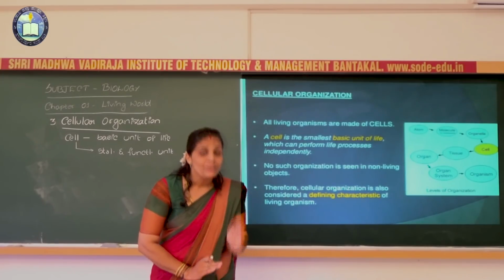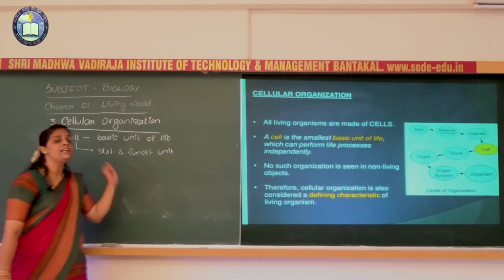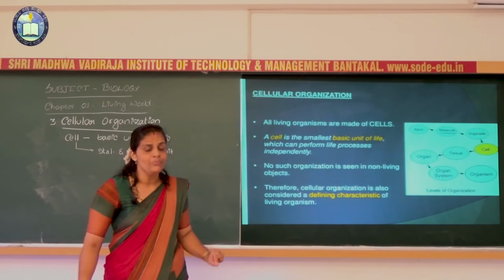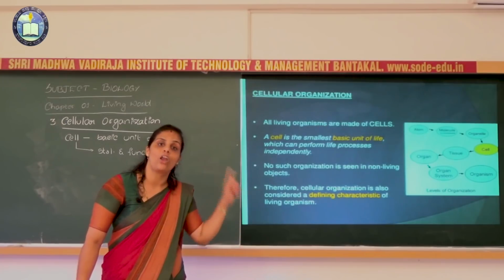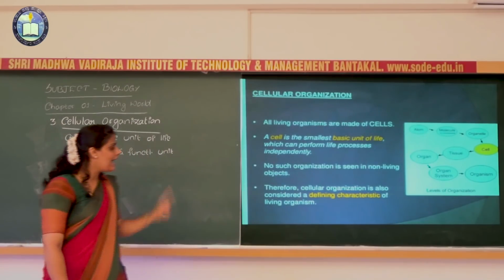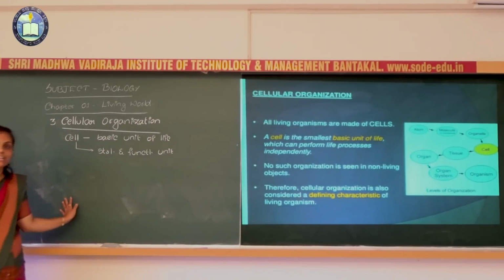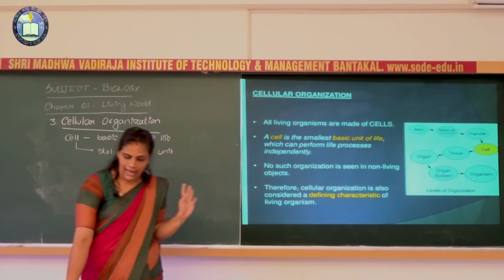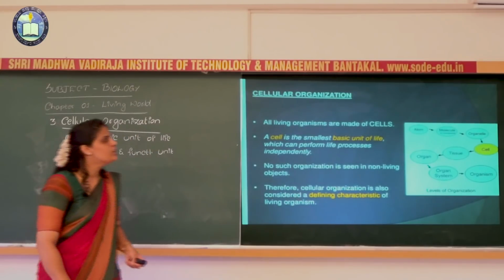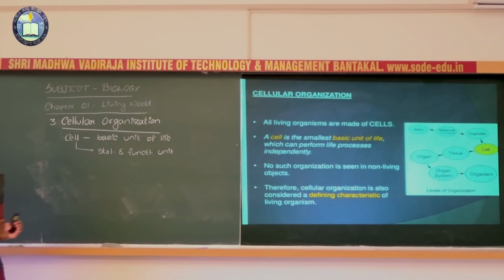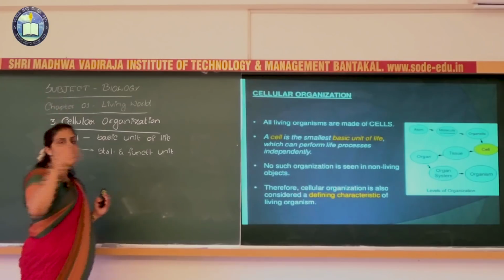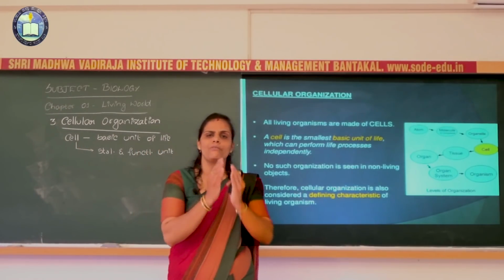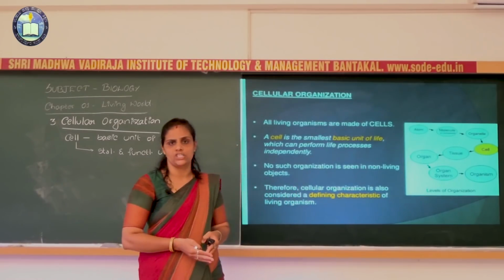Is it clear? Cellular organization is seen only in the living organism, which is not seen in the non-living organism. Hence, the cellular organization is considered to be the defining character. Okay. So, the cellular organization, if you are taking the organism as an example, in the organism, we can see the various types of organization.